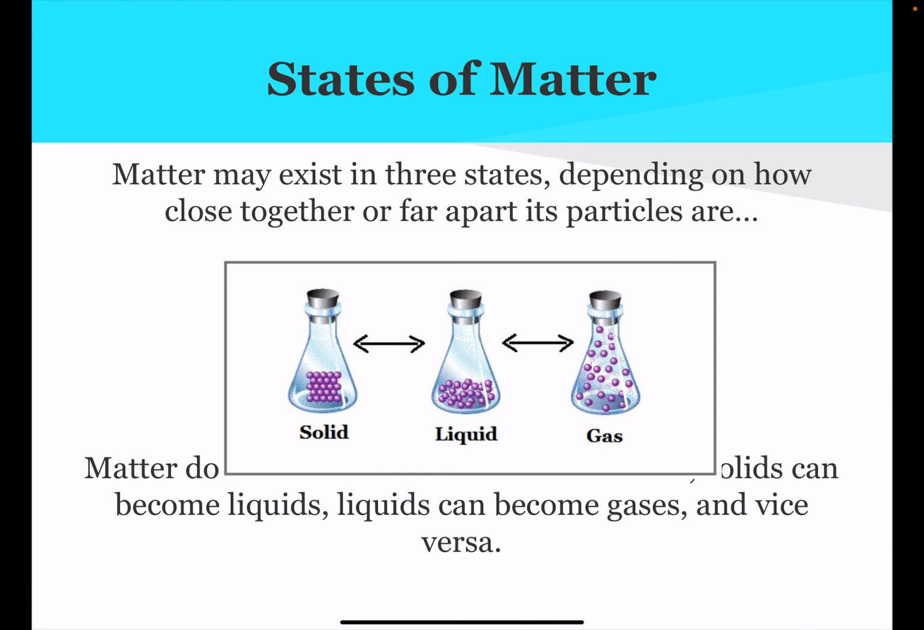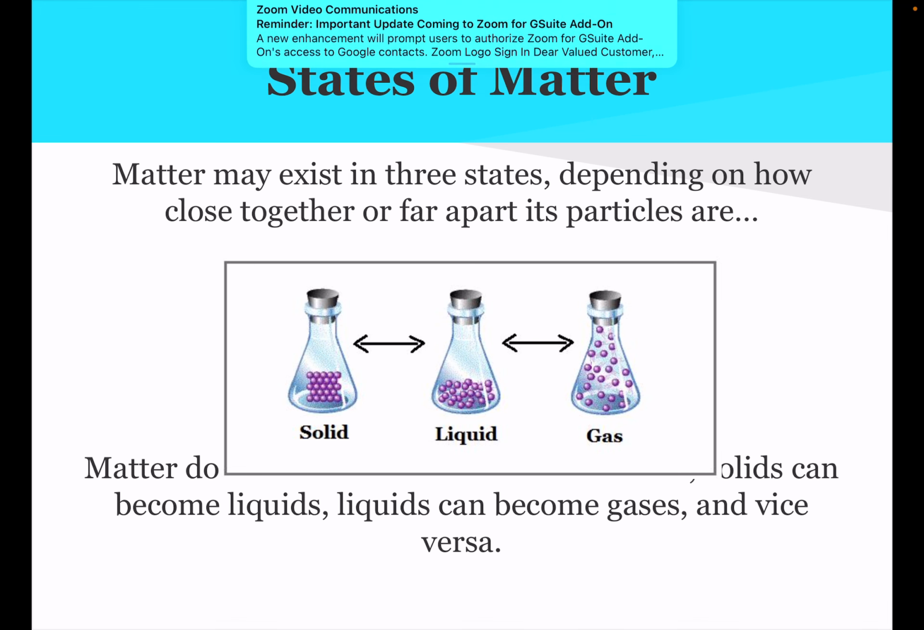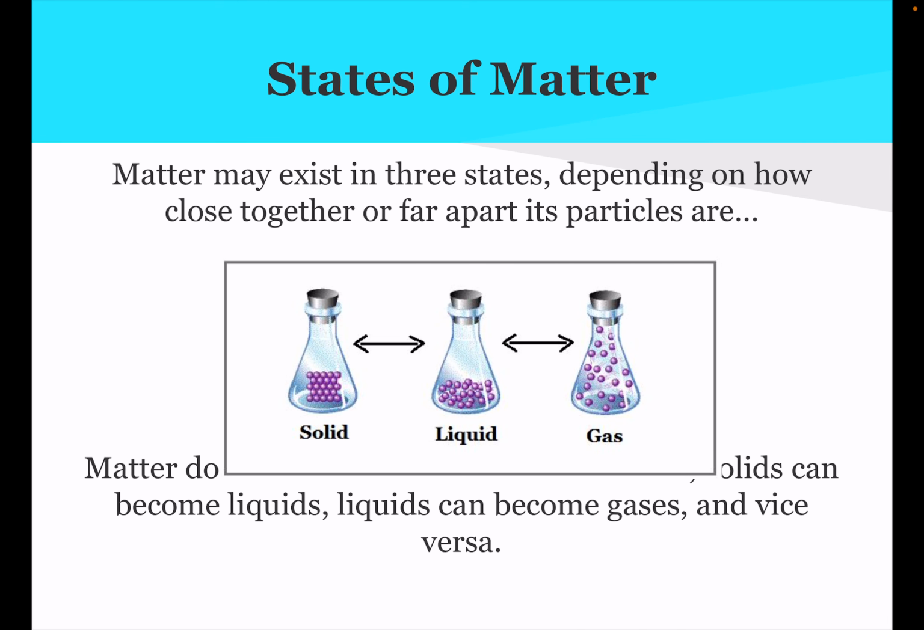Okay. So it shows us our states of matter here. Matter may exist in 3 states depending on how close or far apart its particles are. We've got solid, liquid, and gas, and the pictures show what I was talking about. Solid, closely packed together. Liquid has more space, and in liquids we can have things go in between the particles. If those were water particles, we can mix in salt or sugar. And gas has even more space, and gas normally takes up the shape of the container it's in.